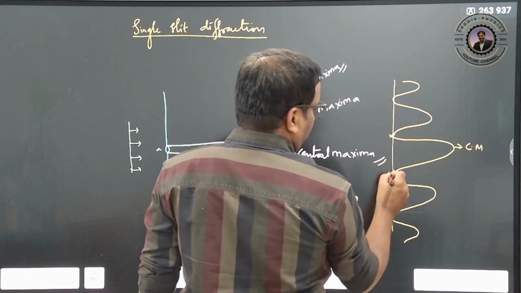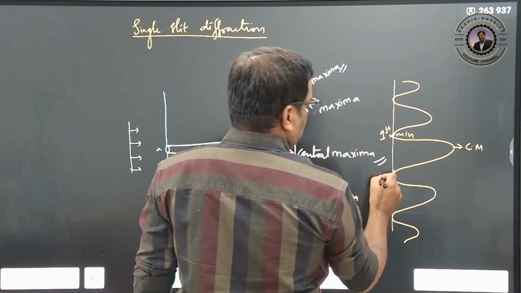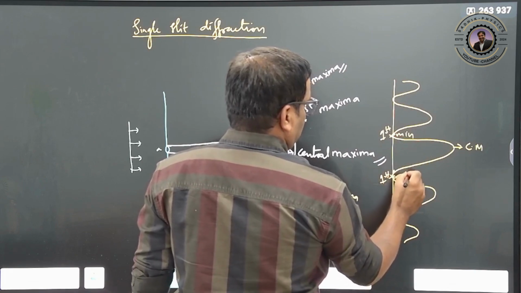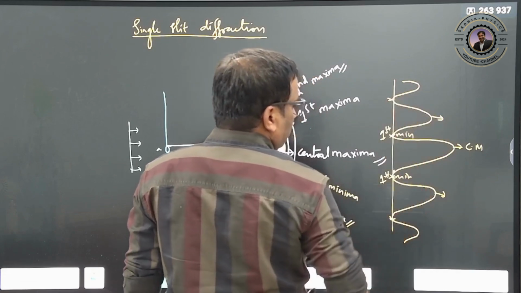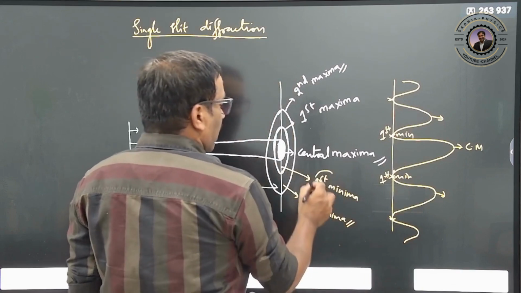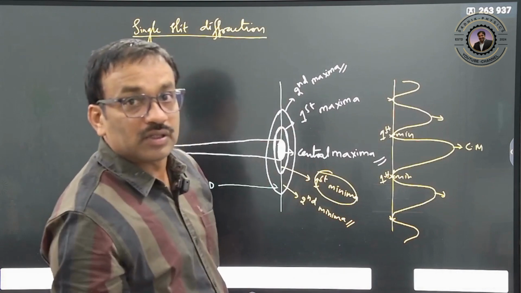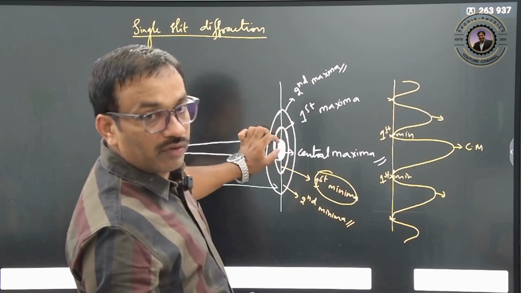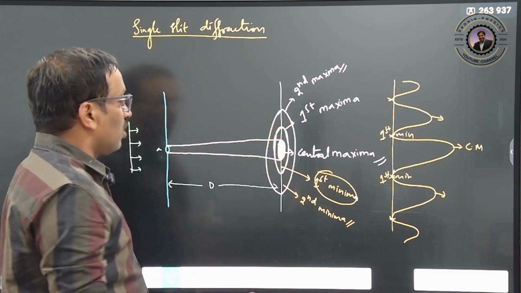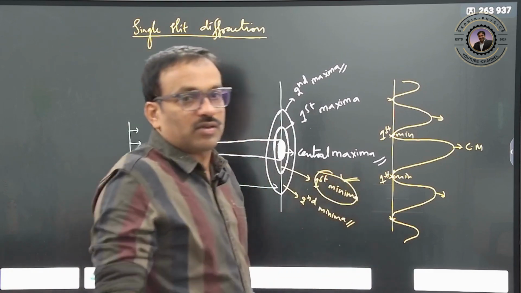This is the first minima. And this is the first maxima, then the second minima. Most of the time we will calculate the first minima only. Why? Because we want to calculate the central maxima, how much spread has taken place, how much variation has taken place. To calculate this, we mostly go for the first minima calculation only.